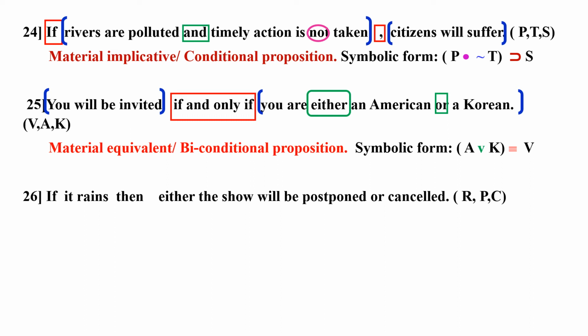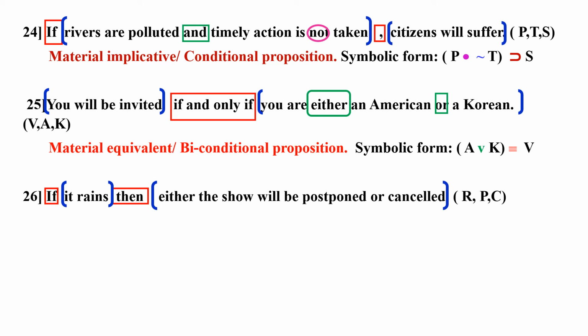Now 26. If it rains, then either the show will be postponed or cancelled. If then is the main connective. And the first part is it rains, antecedent. Consequent is either the show will be postponed or cancelled.